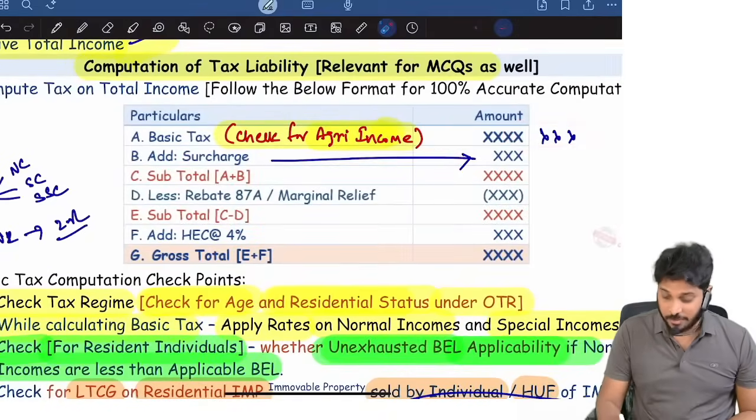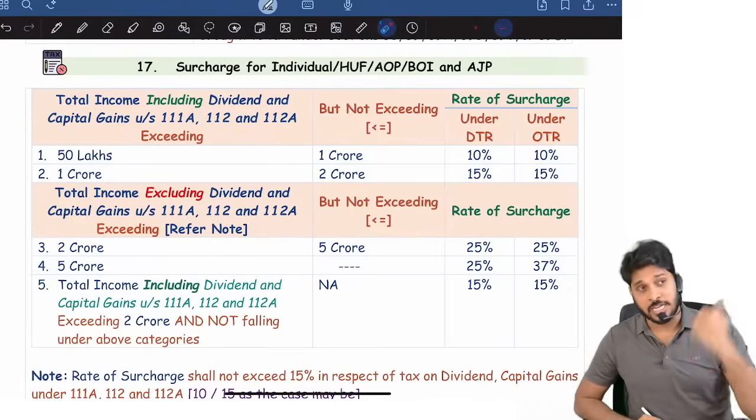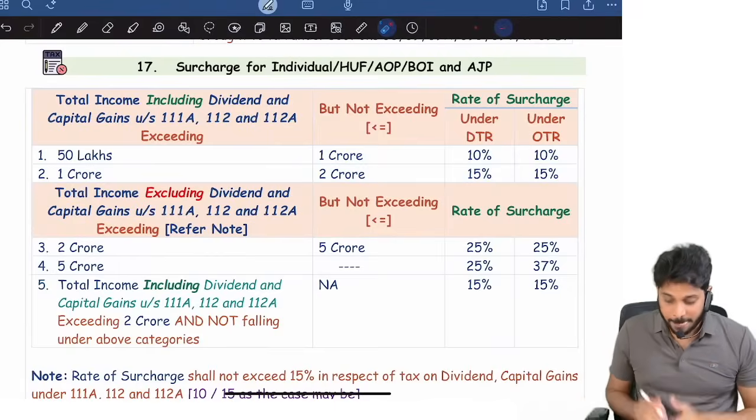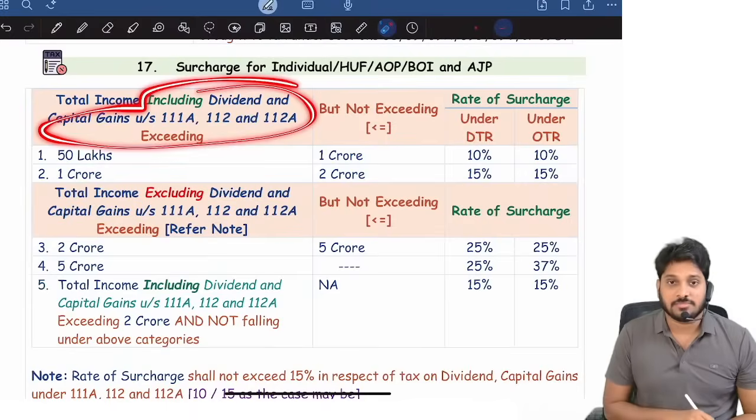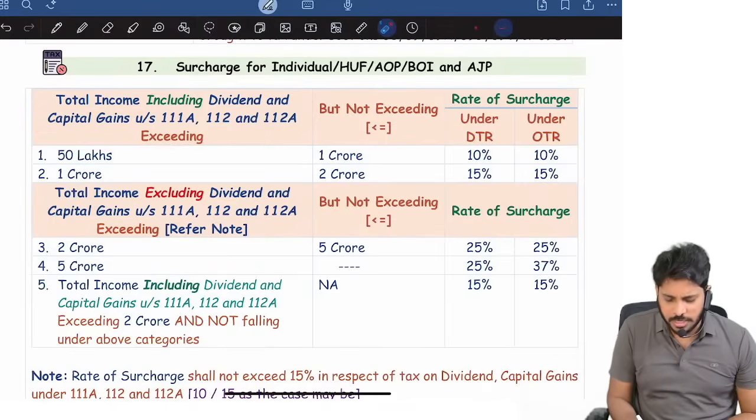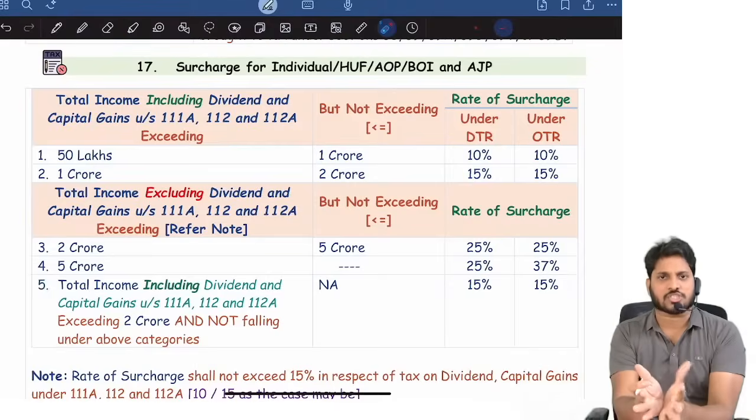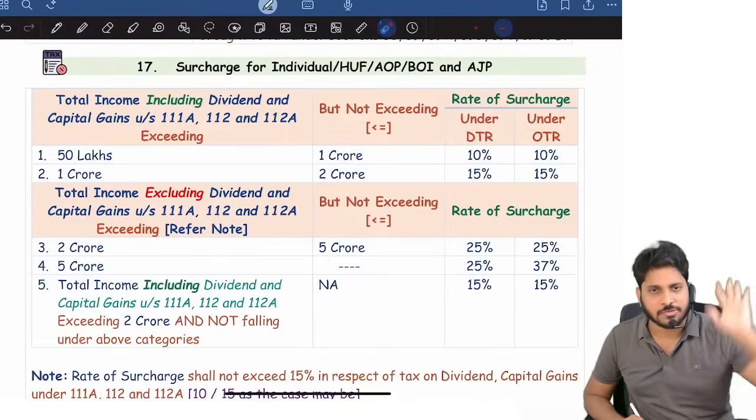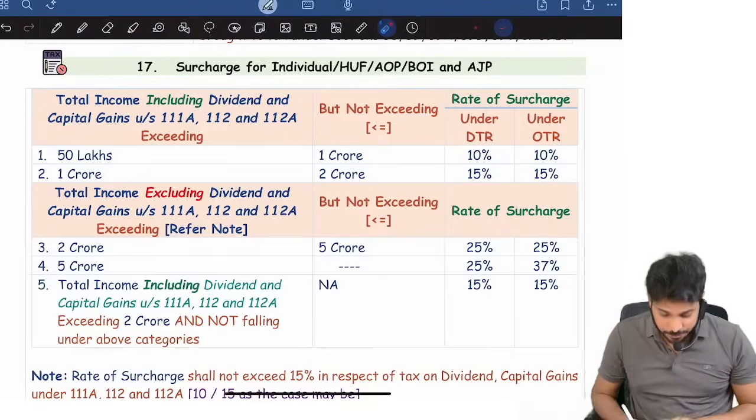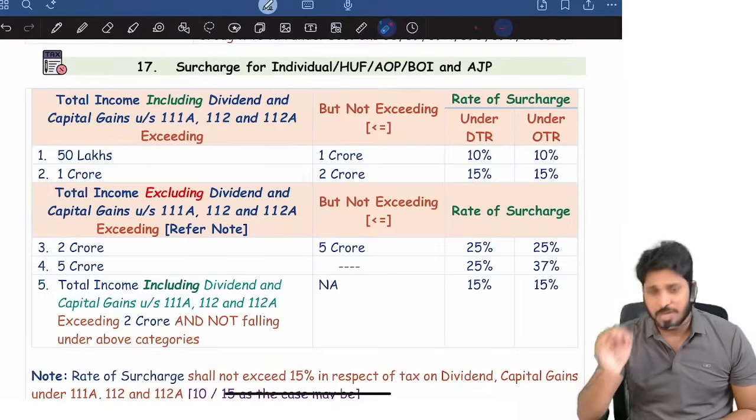That's it. Now surcharge, like as I already told, once you arrive at basic tax, then you need to add surcharge. When you're adding surcharge, identify whether it is default tax regime or optional tax regime. Identify once again in the given question, default or optional. Now when you're adding surcharge, see what is the total income, including everything. If the total income is between 50 lakh to 1 crore, 50 lakh crossed, less than or equal to 1 crore, surcharge rate is 10%, whether default tax or optional tax doesn't matter. Surcharge rate is 10%.